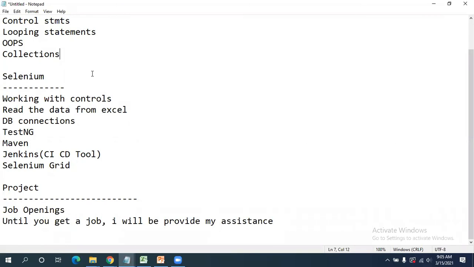Coming to the job openings, yes, we have n number of openings for Selenium. We don't need to worry about the job, but please focus these 35 days on this course. Only focus on these 35 days, 35 sessions. Daily you need to practice. If you are able to practice daily, then 100% sure you will get a job, or you can switch to an automation job.